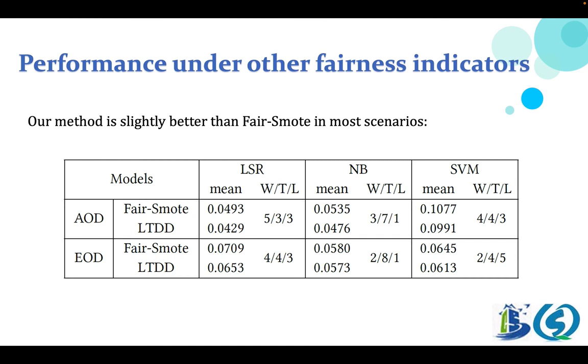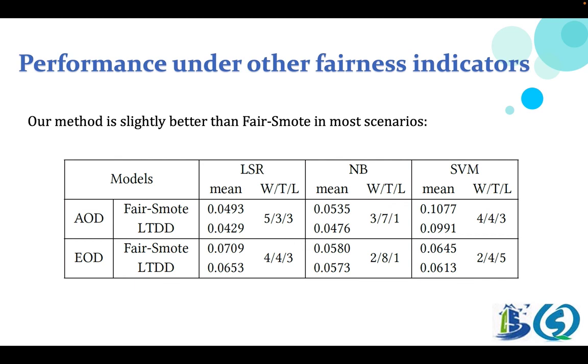To verify the performance of our method on other fairness indicators, we compare our method with the state-of-the-art method, Fairway, on two other indicators, AOD and EOD, with three classifiers. AOD is the average of difference in false positive rate and true positive rate for unprivileged and privileged groups.